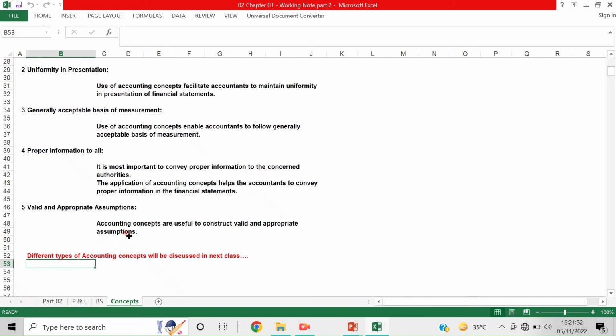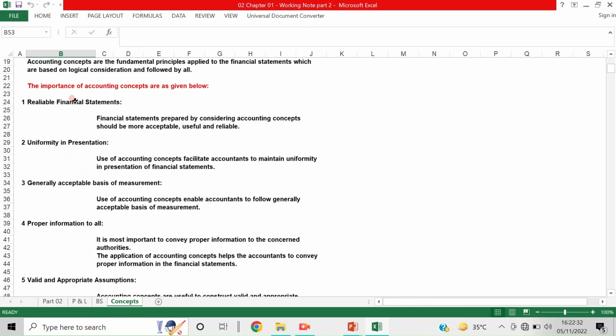And valid and appropriate assumption. Accounting concepts are useful to construct valid and appropriate assumptions. Now, when the statement is prepared on this basis, it becomes strong with appropriate assumptions. The reliability, the confidence and trust in the statement should be there; it should be valid and clear, and proper and appropriate.